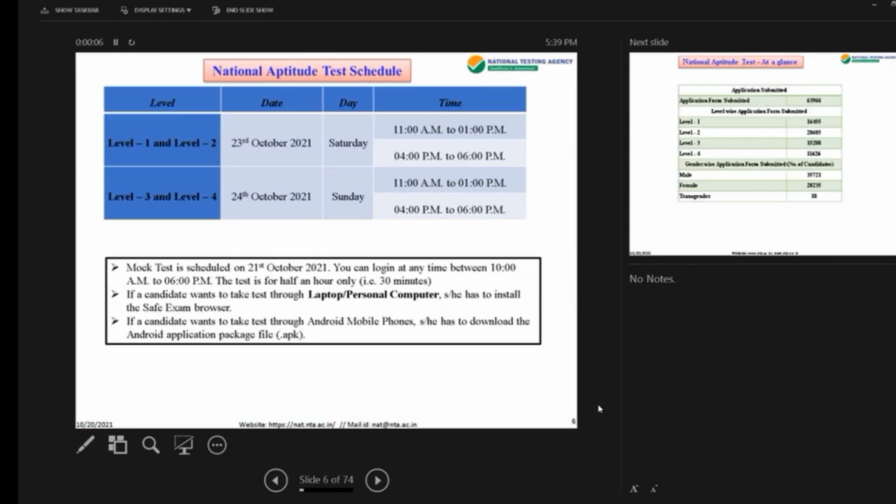And in the meantime, in the chat box, please keep putting your questions. Are you understanding everything? Is everything visible? If there is something you don't understand, or there's a query, please put it in the chat box immediately, so that I can adjust accordingly. It's very important to reach out to each and every student. By reaching out to you all, obviously we will have a better result, and you will know what you're doing in the test that will be conducted on 23rd and 24th. Moving ahead, the test schedule.